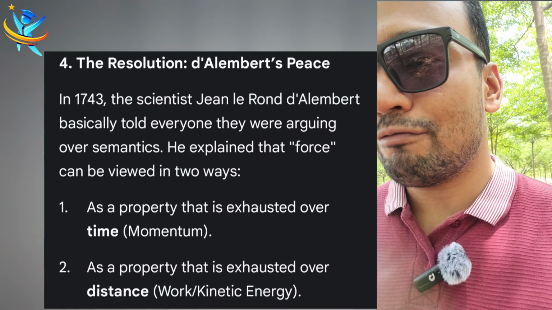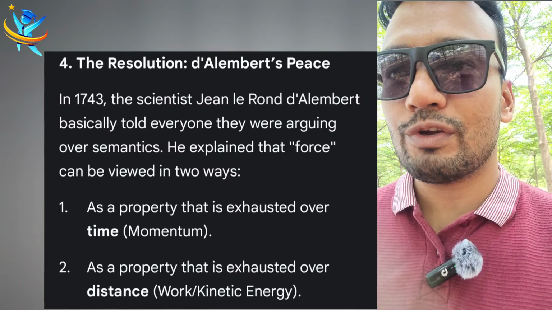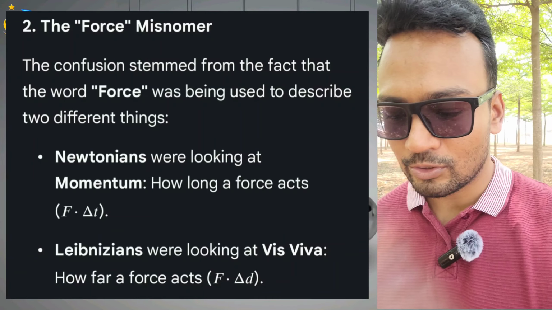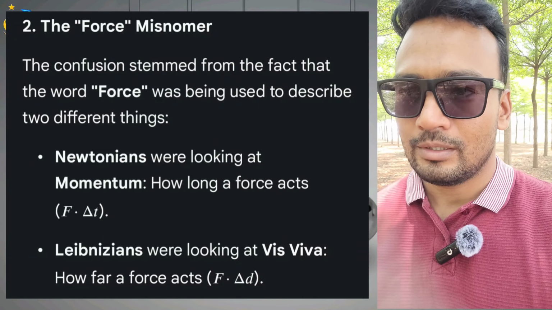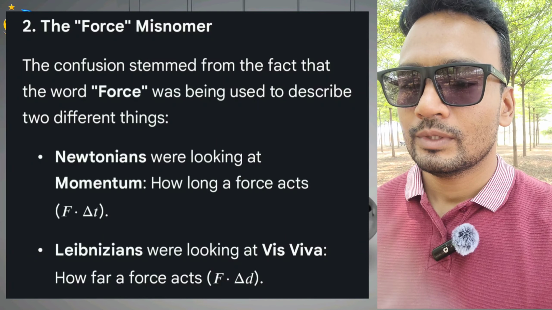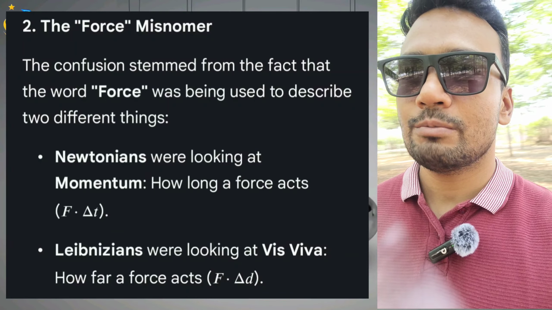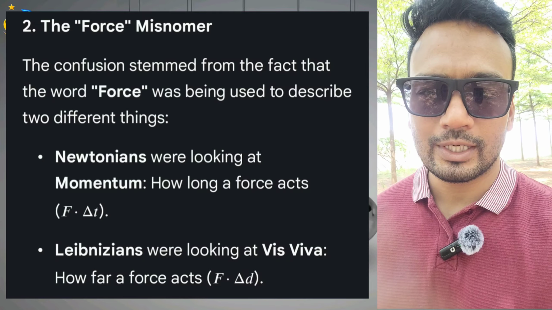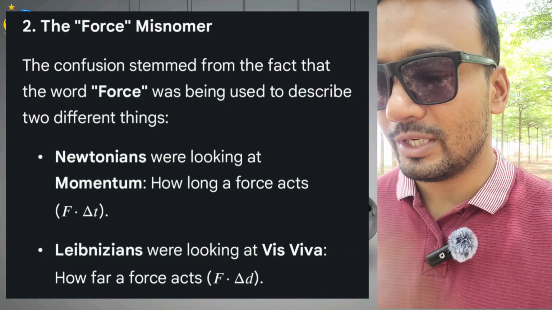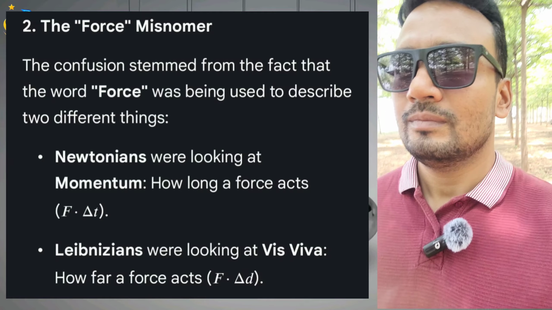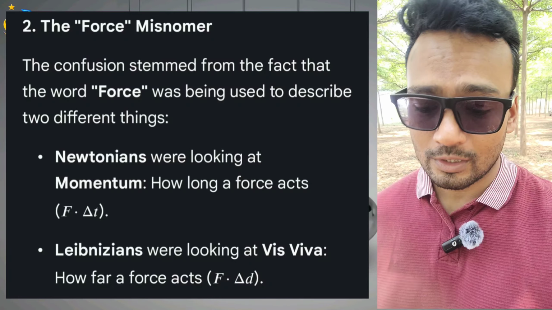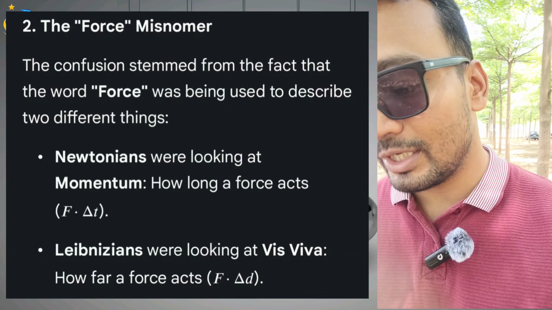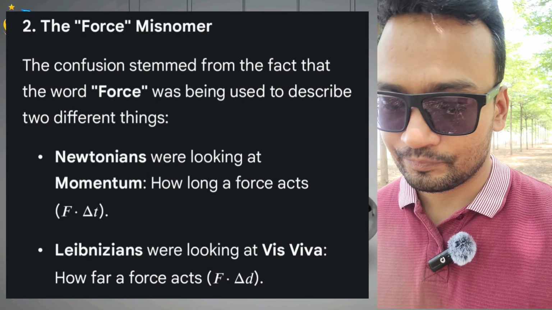And I'll explain why P equals m into v, why not the other way, vis viva. Let's try to understand this conflict in a bit more detail. So as per Newton, that change in momentum, or you can say the magnitude of change in inertial state, is given by the product f into time, I mean delta t, better to say. So as per Newton, whether you apply more force in less time or less force in more time, you are ultimately going to get the same change in the inertial state, right?